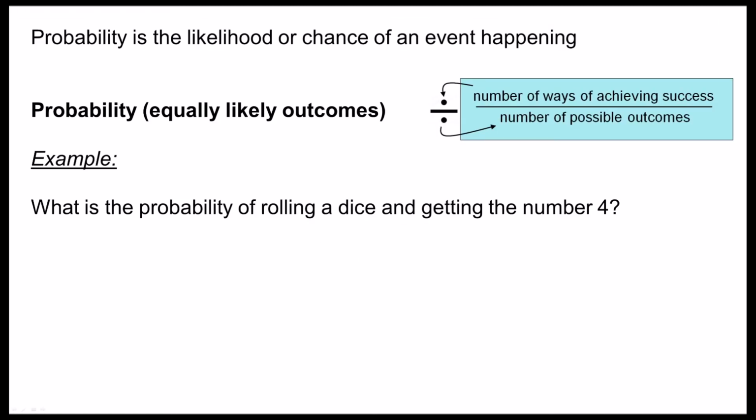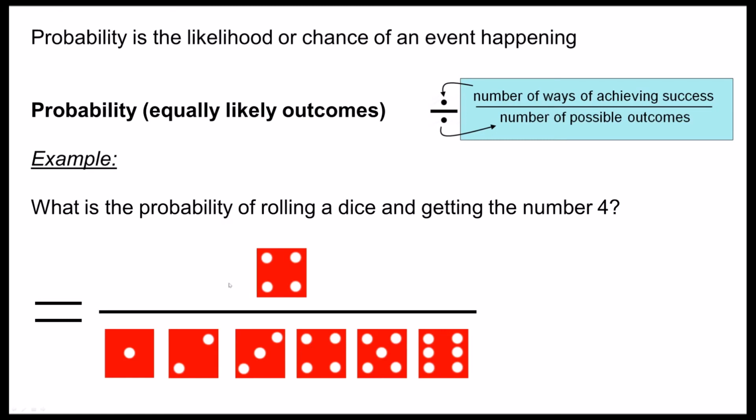In this second example, I'm asked what is the probability of rolling a dice and getting the number 4. Again, if I think about the possible outcomes and the ways of achieving success, there is one way that I can get a 4 when rolling a dice, and there are 6 possible outcomes in total. Therefore, my probability is 1 out of 6.